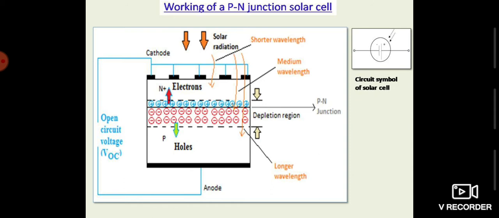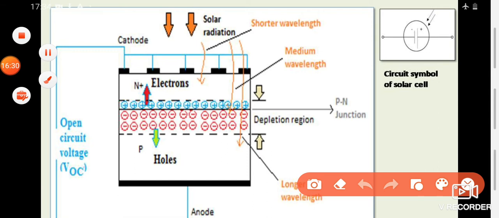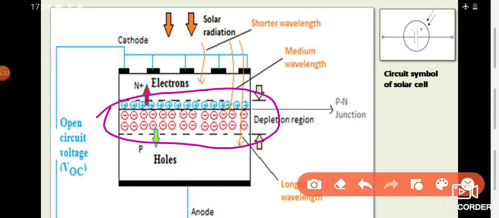Now as you know, in the depletion layer, initially when the light was not illuminated on the solar cell, even in that condition you can note that the cell actually consists of positive and negative ions. That means one side is positively charged and the other side is negatively charged.